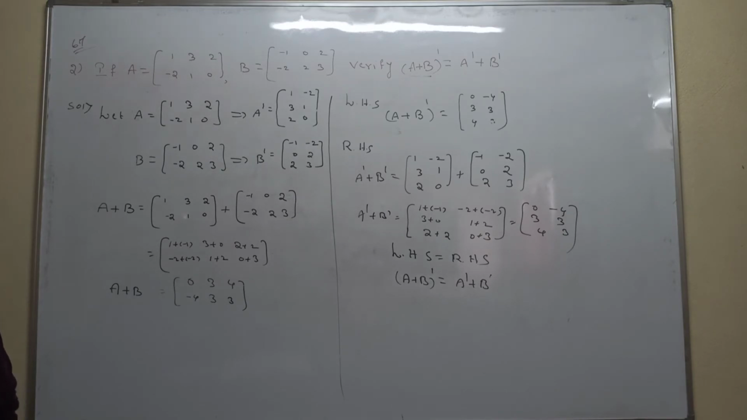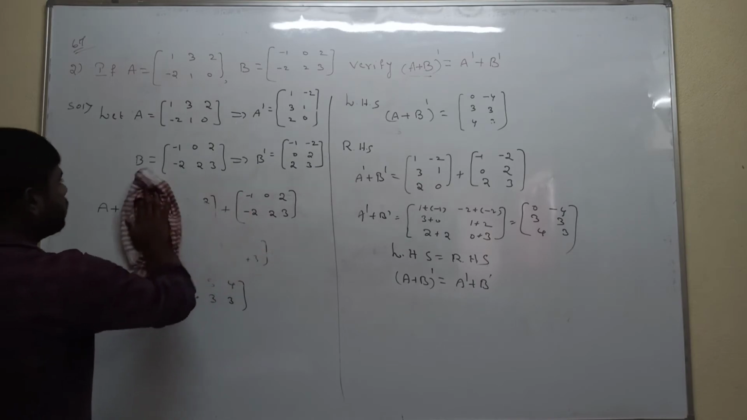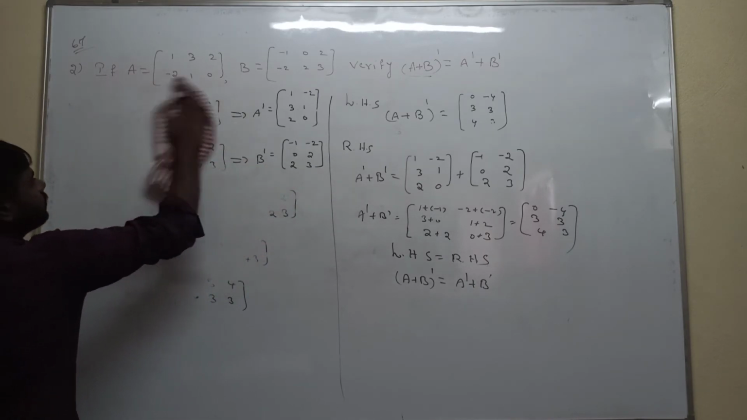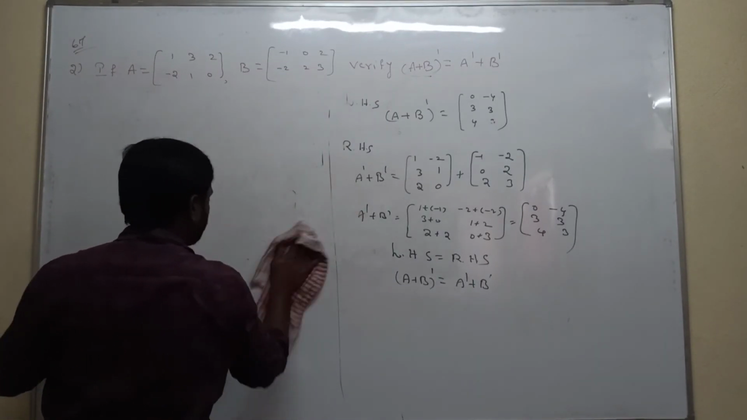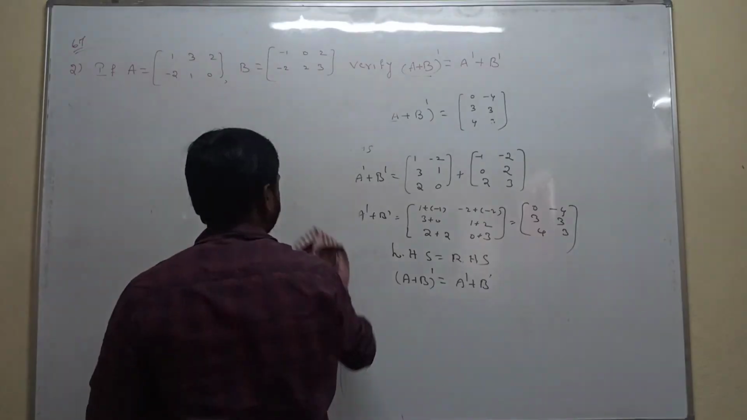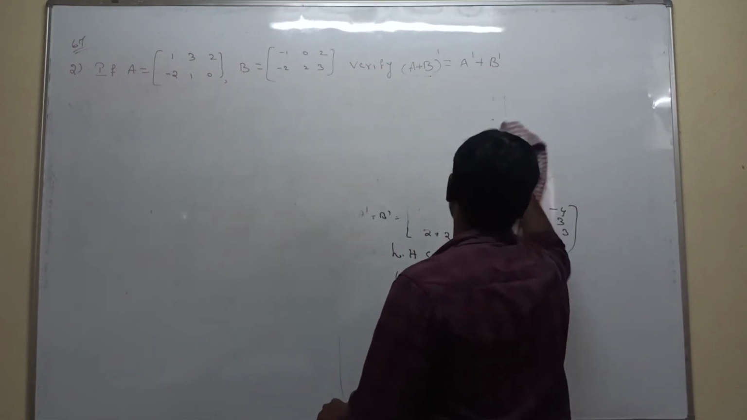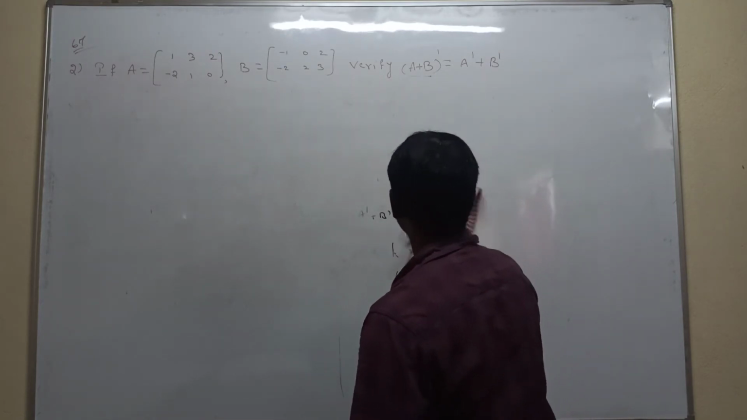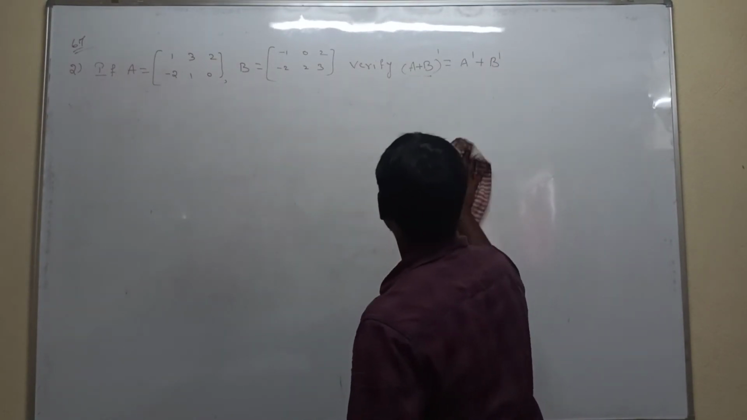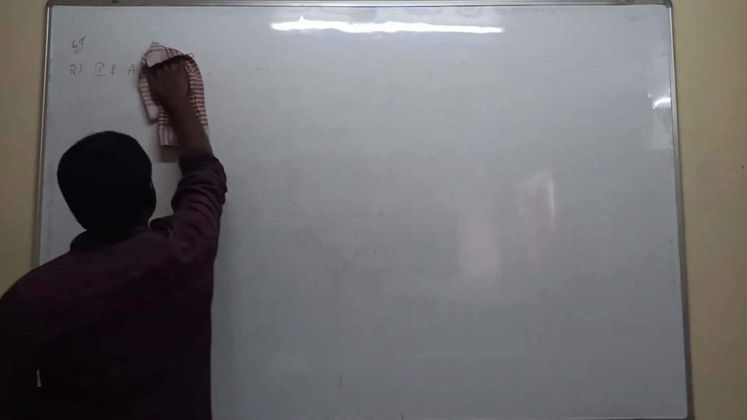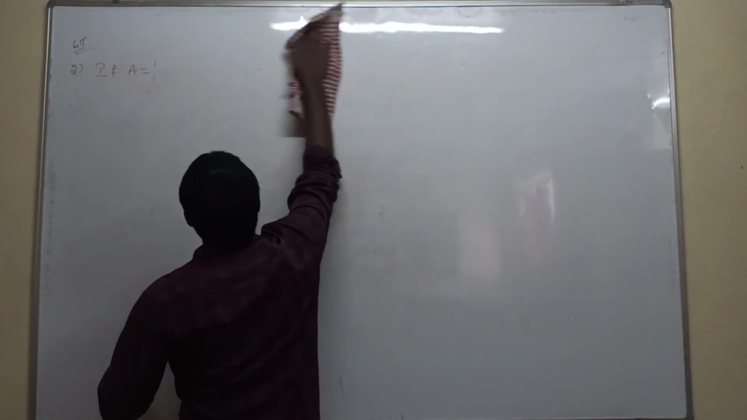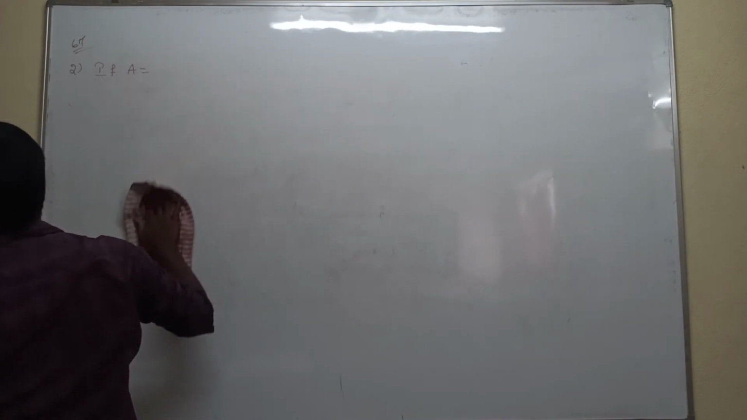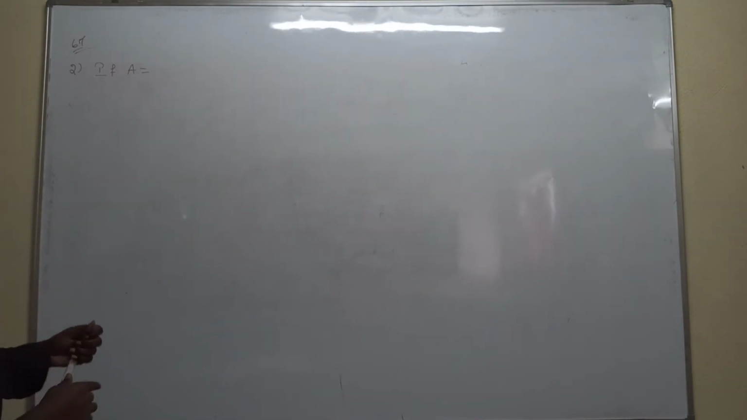Next, the third question. This is the last question in this method. Don't get confused, I am explaining step by step how to find the transpose of the matrix, how to find A transpose plus B transpose, and how to find (A plus B) transpose. I am explaining it step by step. Don't get confused. Very easy method. Now the third one. This one is also important, same method.